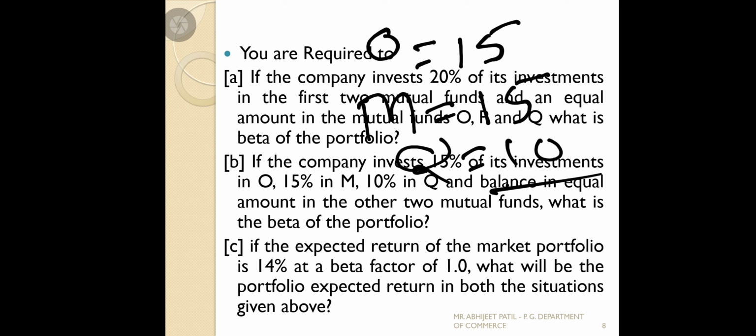So the total comes to 5 plus 5, that is 10, and then 15 plus 15 plus 10. So 40% of the amount we are going to invest in O, M and Q.